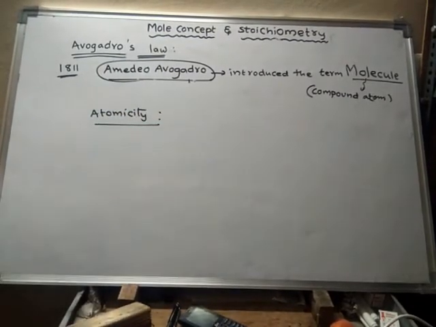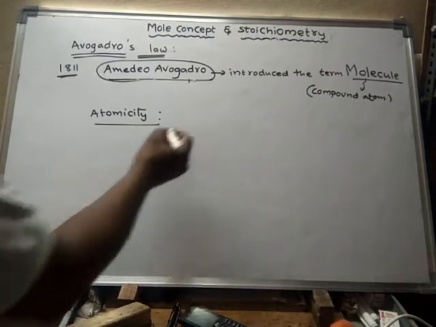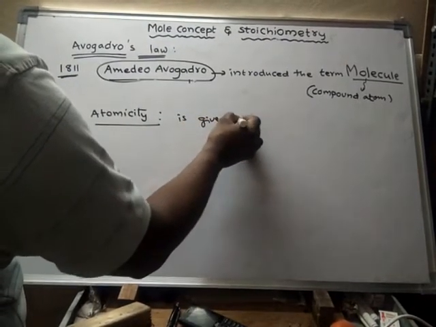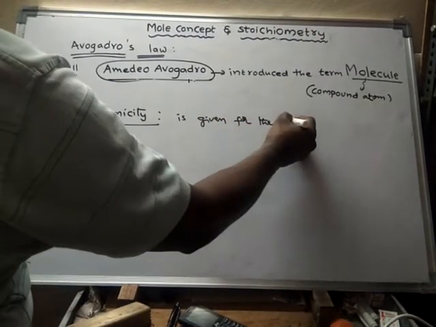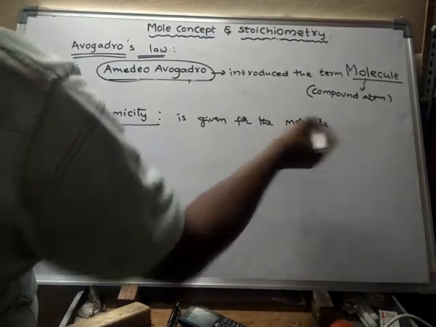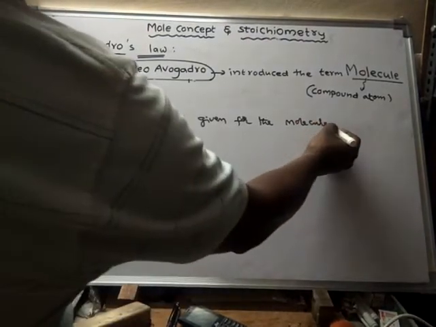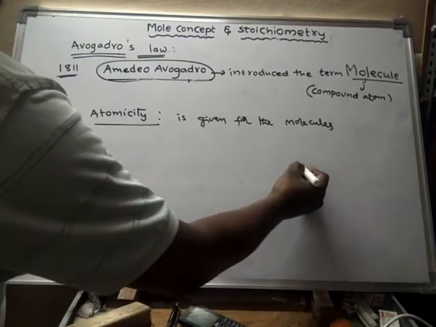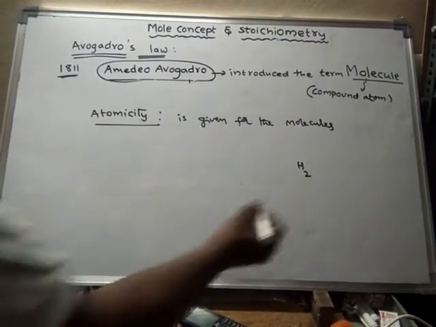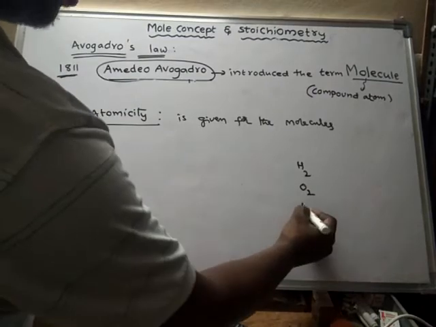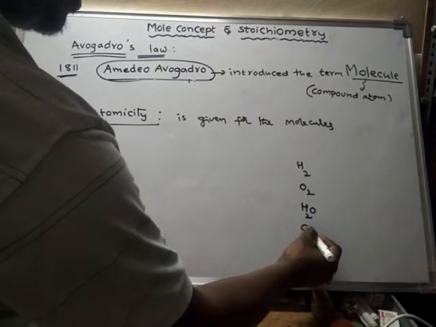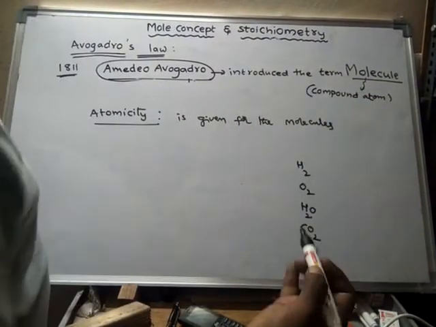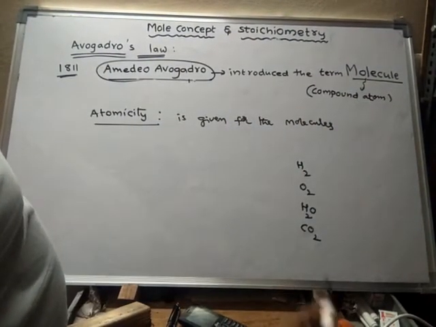Atomicity. Generally, atomicity is given for molecules. So for molecules, we'll use atomicity. For example, take any molecule. I'll take a hydrogen molecule, or an oxygen molecule, or a water molecule, or a carbon dioxide molecule. What is a molecule? A molecule means more than one atom. If there is more than one atom, then it is said to be a molecule.